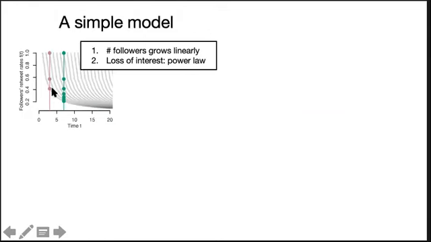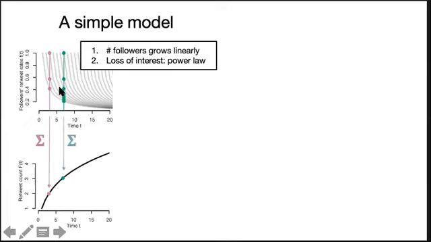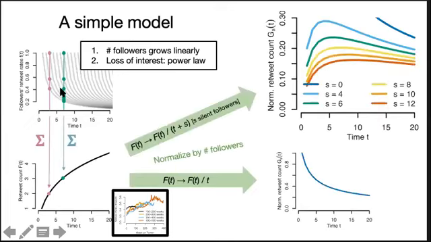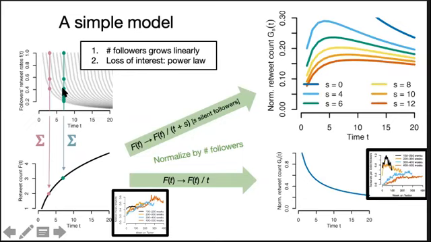To explain this, we present a simple model to explain the non-monotonic nature of the retweet per follower curve based on a simple model with 2 assumptions, both of which can be validated empirically. The first is that the number of followers a user has grows linearly, which I showed you. And the second is that these followers lose interest in the user's content following a power law. If we account for a certain number of silent followers, we can reconstruct the shape of the retweet per follower curves. I'm not showing you the details of the model. Please refer to the paper.